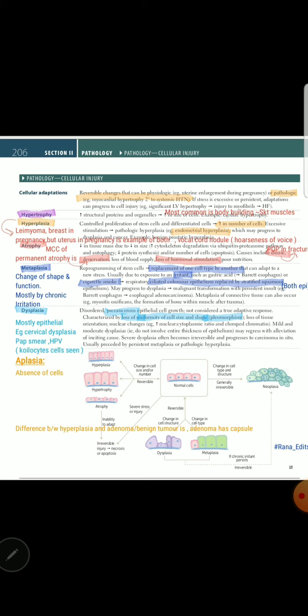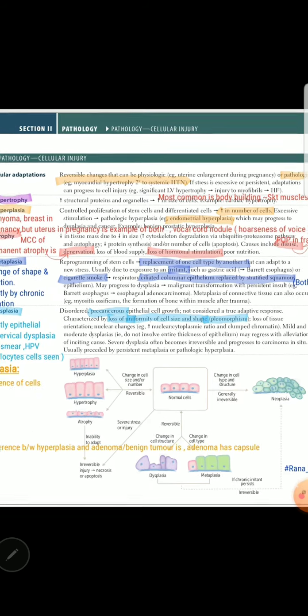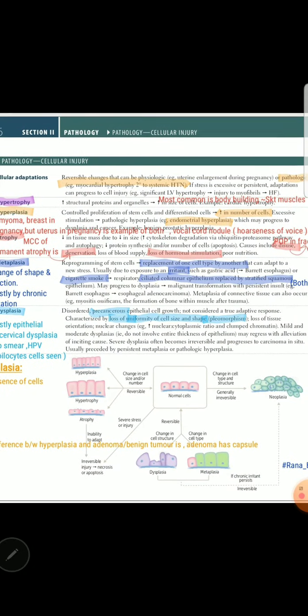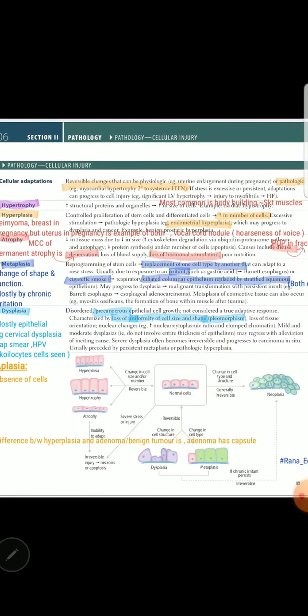The muscle will compensate, and because cardiac as well as skeletal muscles cannot divide much, they are increased in size. That is also important to understand that certain cells, those who do not have regenerative capacity, increase in size in response to stress.